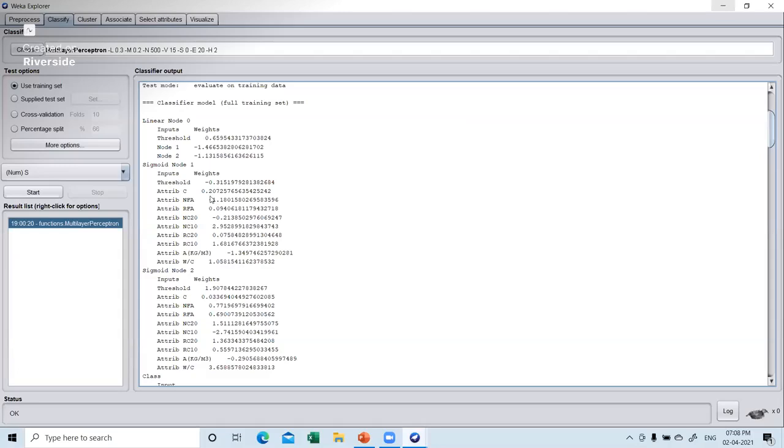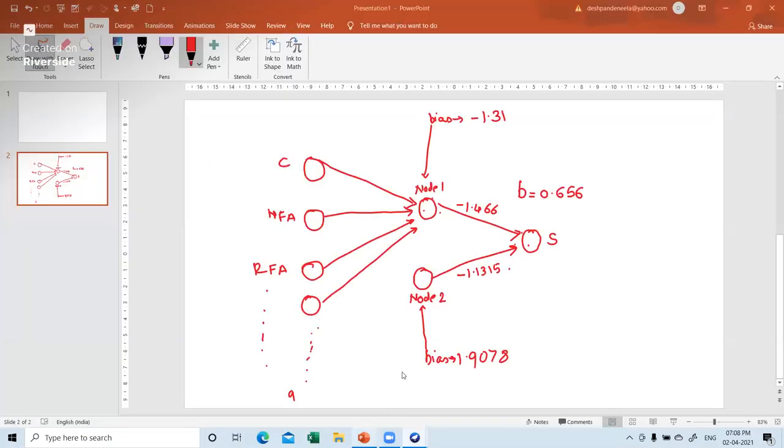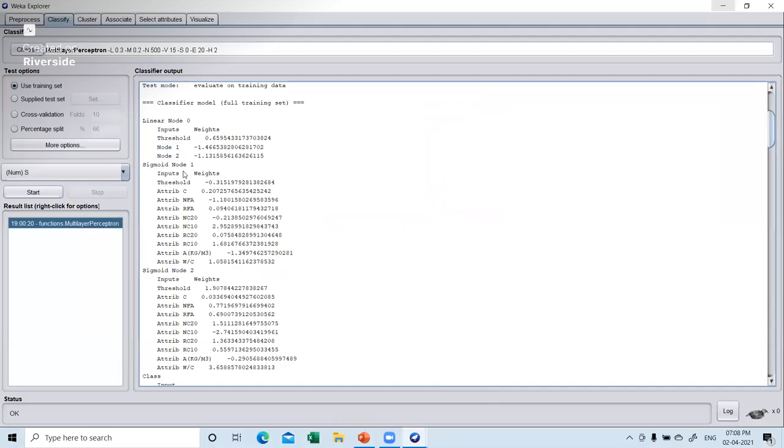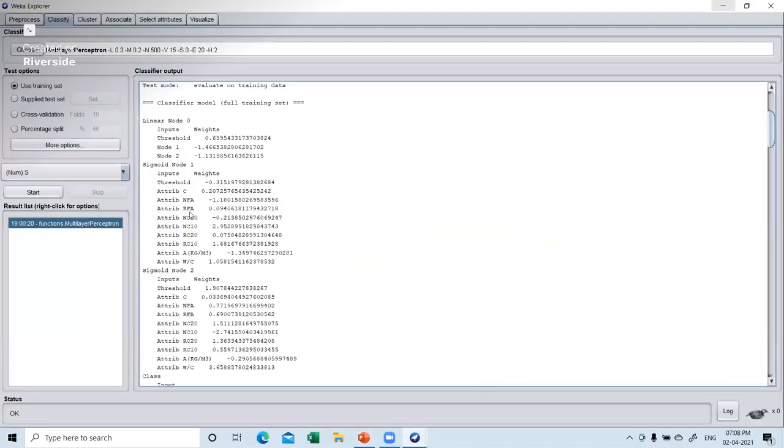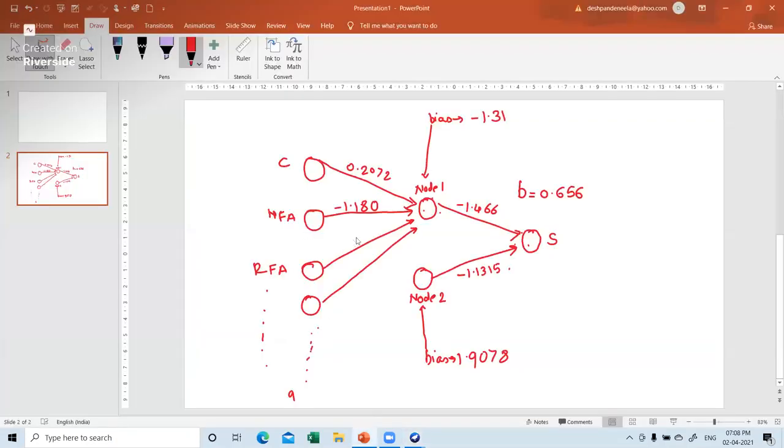So for attribute C, you have the weight which is given. So what is the weight? 0.2072. What is from NFA to node 1? NFA to node 1 is minus 1.180. Okay. One more we will put for RFA, 0.094. So now this continues. Okay. This is with reference to the input parameters and the first node.